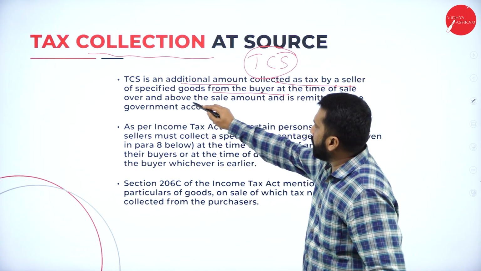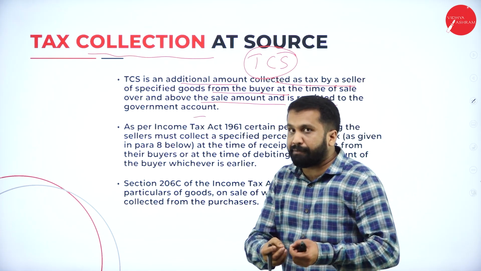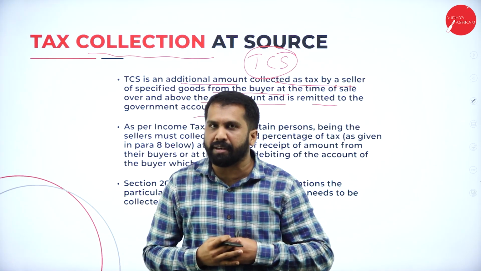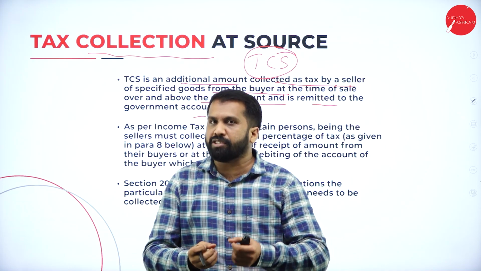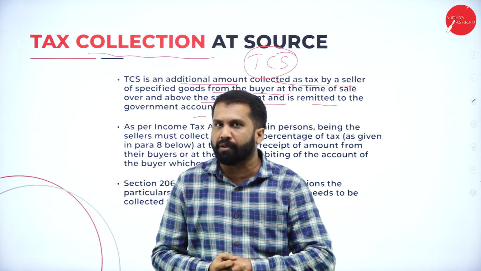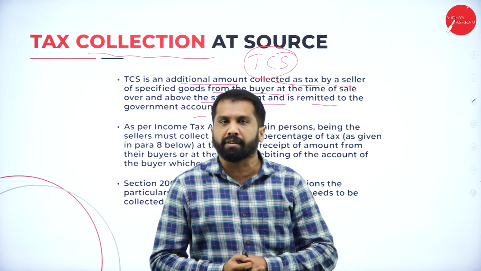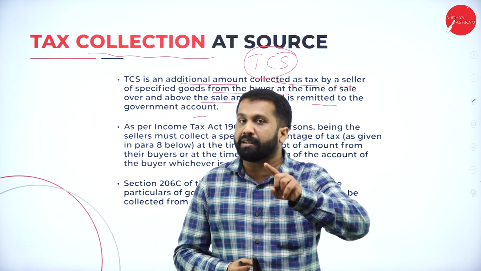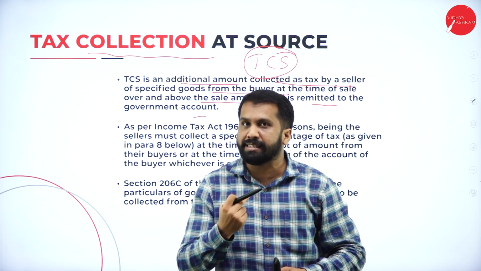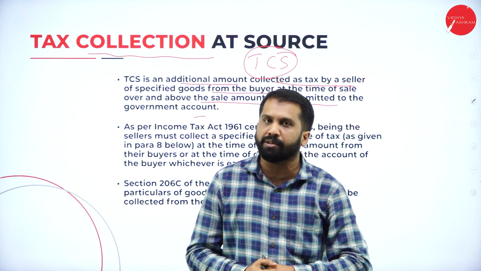It is collected at the time of sale, over and above the sale amount, and is remitted to the government. What will the seller do? He will collect from the buyer. Assume that I am the buyer and you are the seller. I purchased a mobile from you. I have to pay 10,000 and 1,400 tax, so 11,400 I should pay. What will you do with 11,400? The 10,000 you will keep with you, but the 1,400 you will go to the government and pay as tax. That is called TCS. TCS applies only on certain goods, and I'll tell you which goods those are.